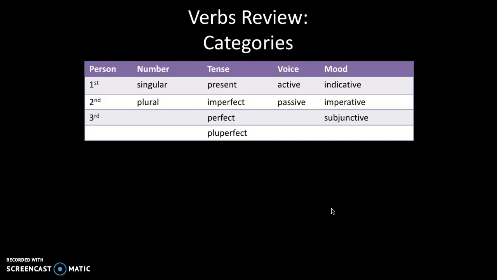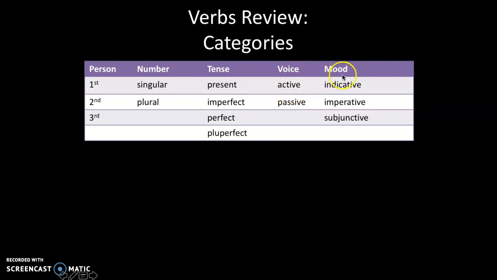All right, real quick, we've got 5 different categories of verbs, 5 different ways of describing them. We've got person, which is first, second, or third, number, singular or plural, tense, present, imperfect, perfect, or pluperfect. Voice is active or passive. We don't know passive verbs yet, so don't worry about that. For right now, everything is active.